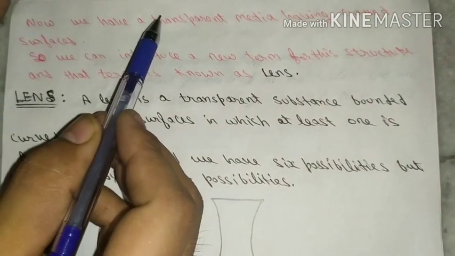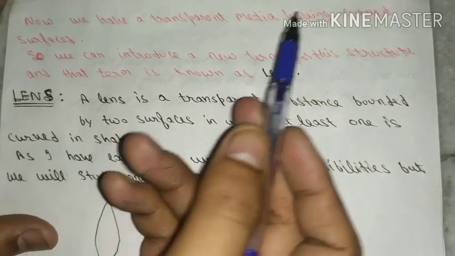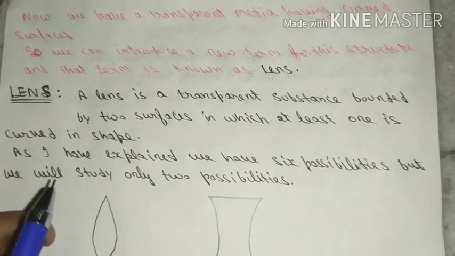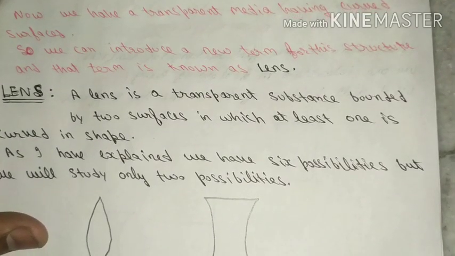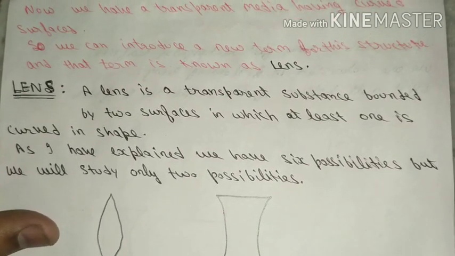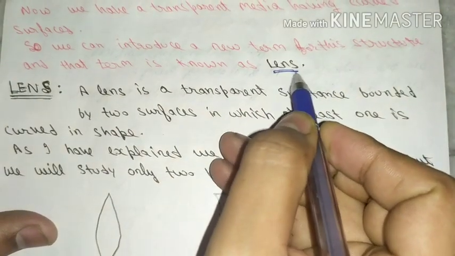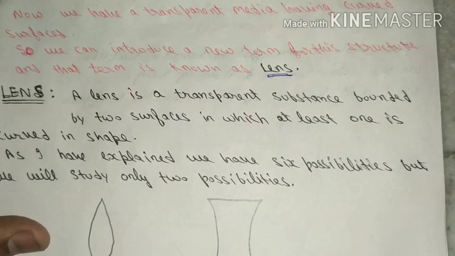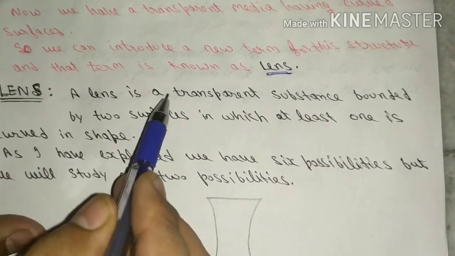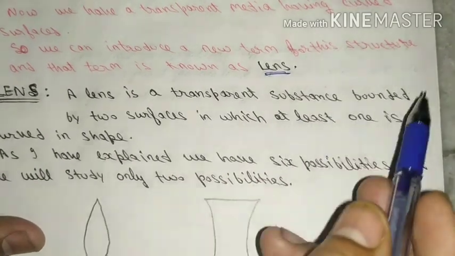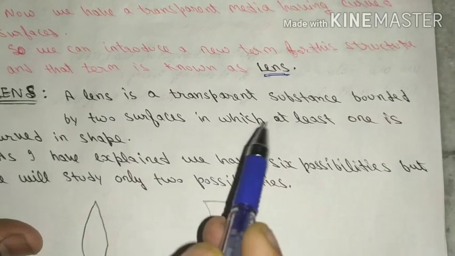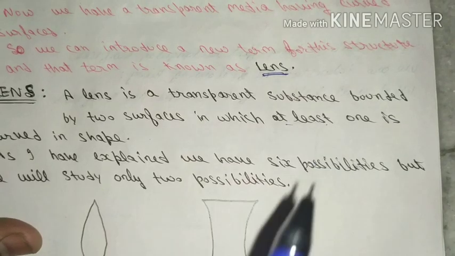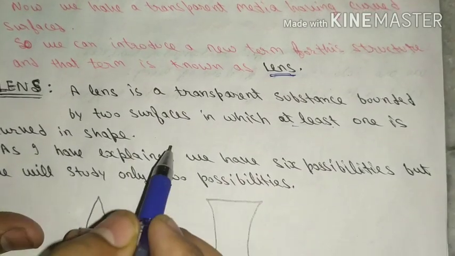Now we have a transparent medium having curved surfaces. So like rectangular slab and prism, we can introduce a new term for this structure also, and that term is known as lens. So lens is our new term which we will study in the whole chapter. So what is a lens? A lens is a transparent substance bounded by two surfaces in which at least one surface is curved in shape.